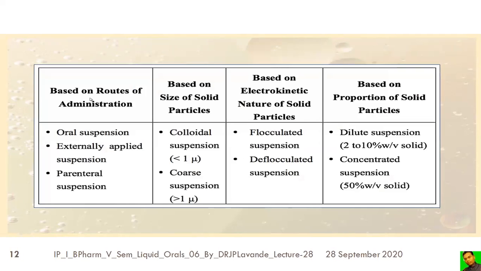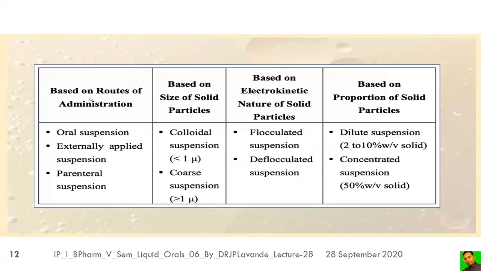Now, suspensions are classified on various bases: based on routes of administration, based on the size of the solid particle that is distributed, based on the electrokinetic nature of the solid particle, and based on the proportion of the solid particles. If you see the classification based on routes of administration, they are classified as oral suspension, which is taken by the oral route, then externally applied suspension, which is applied onto the skin, then parenteral suspension, which is injected into the bloodstream.